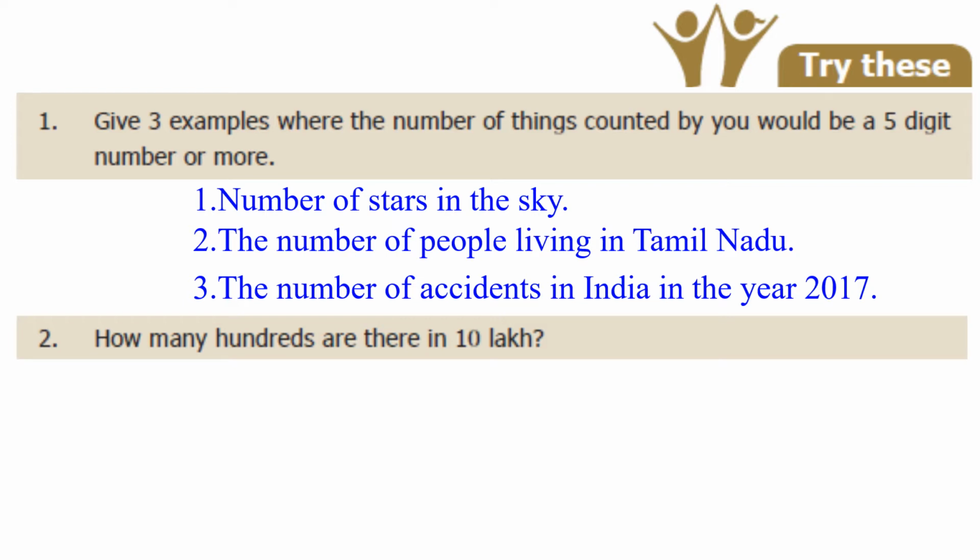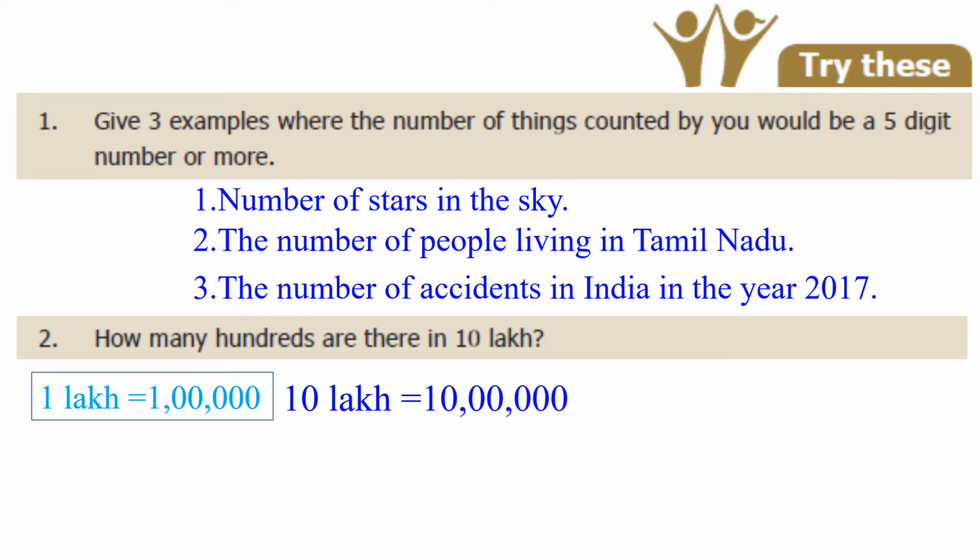Second question, how many hundreds are there in 10 lakhs? So, two methods are there. Let us see one by one. As we know that 1 lakh is equal to 1 followed by 5 zeros, isn't it? So don't forget. Then 10 lakh is equal to, instead of 1, mention the 10. That's it, isn't it? Right.